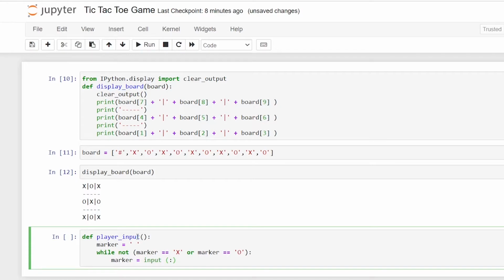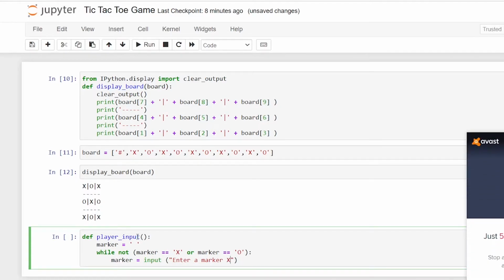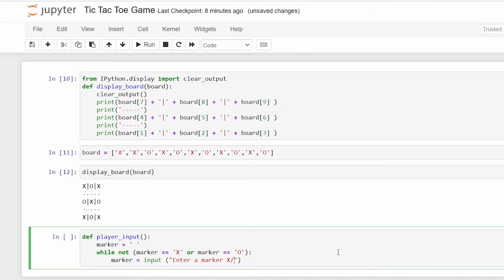So we are going to let the user input whichever he wants, whether he wants to choose X or O, and let's give him the option, and let's take it in upper. This dot upper is used in case by mistake the user enters a small letter x or small letter o. So here we are using upper, so it automatically converts into uppercase letters, which makes it easier.